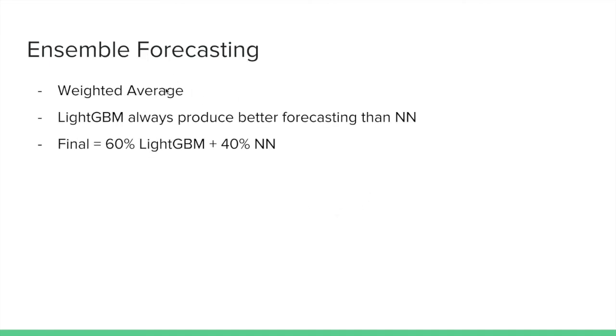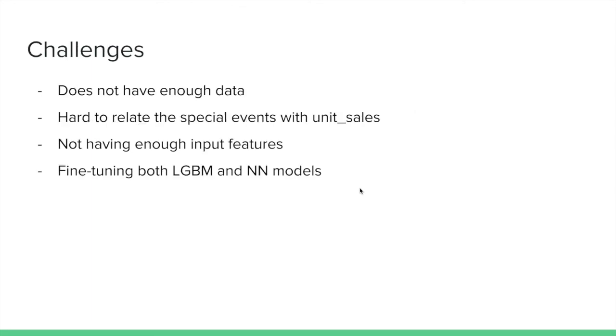And lastly, the ensemble forecasting. We will be using the weighted average ensemble forecasting method. During the training, we found out that LightGBM always produces better forecasting than the neural network. So as a final model, we decided to give 60% weightage to LightGBM and 40% to the neural network prediction. With that, we get our final model.